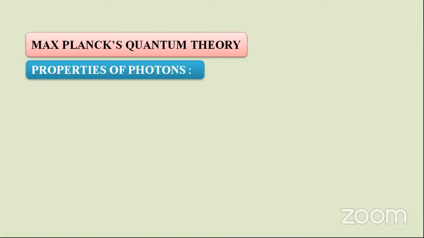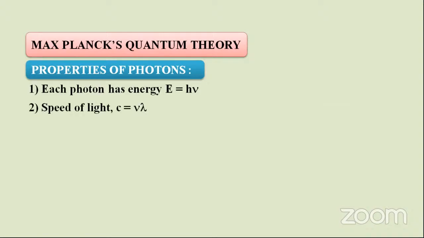Properties of photons. What may be the properties of photons here? Each photon has energy equal to h nu, that is E equals h nu. All photons travel with the speed of light, that is c equals nu lambda.